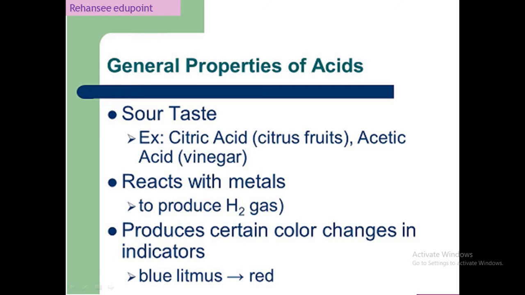Acids react with metals, they produce salt and hydrogen gas. Acid reacts with blue litmus paper and turns it red. Acid reacts with bases and produces salt and water.